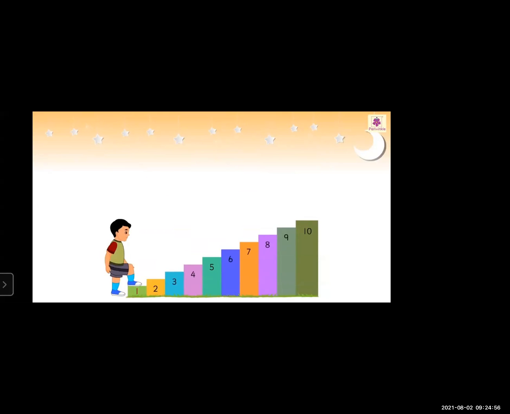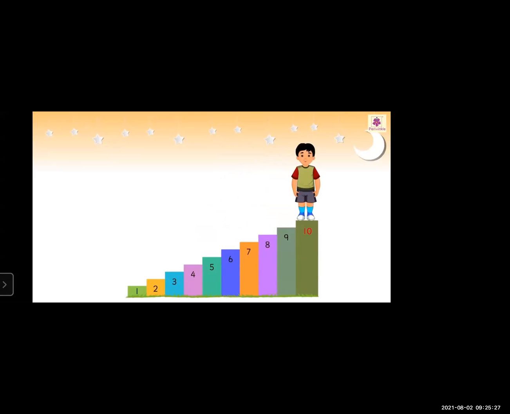He climbs on to step number 2, then to step number 3, 4, 5, 6, 7, 8, 9, and finally to step number 10.